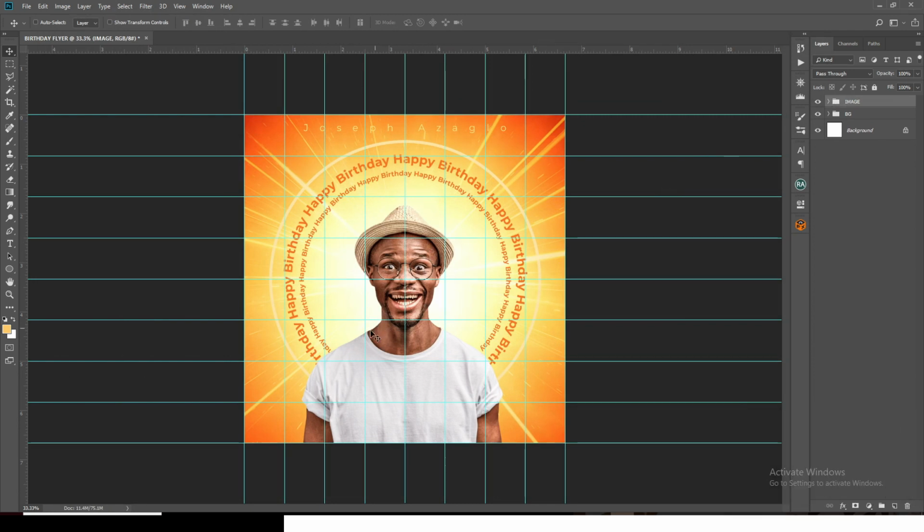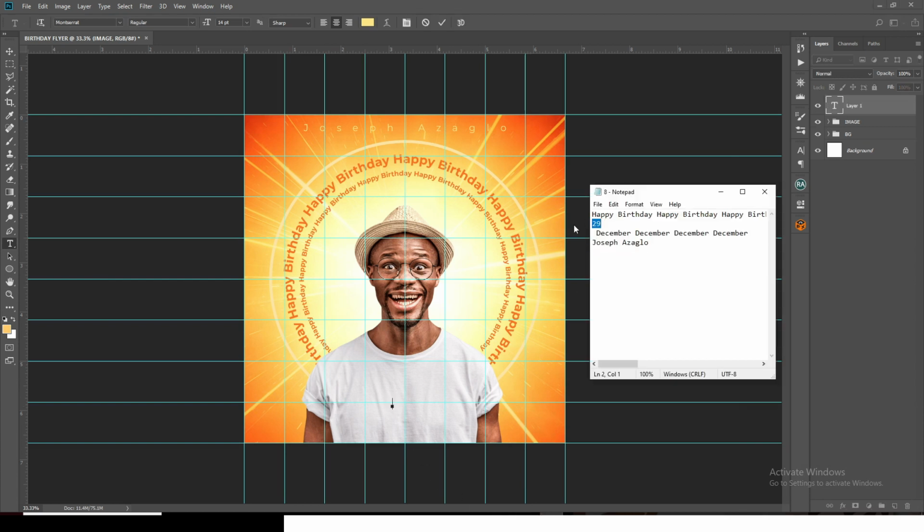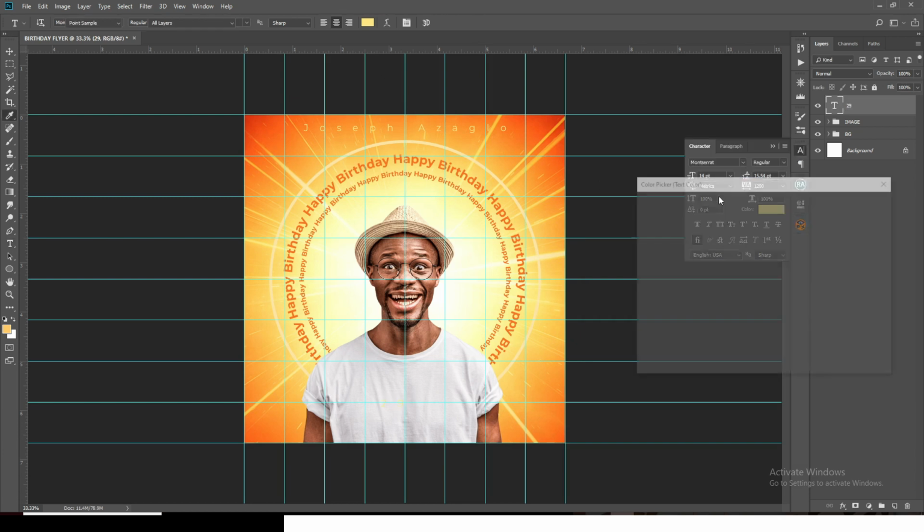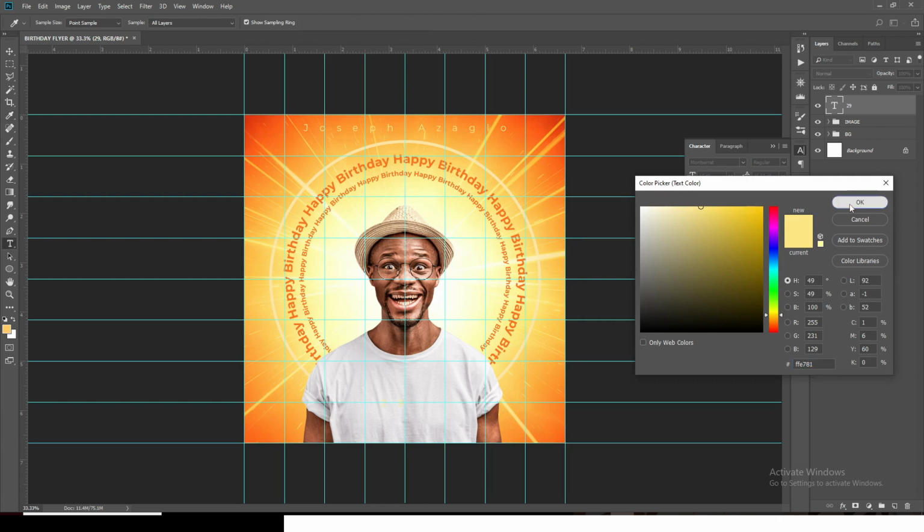And now let's go and let's give you some dates here. I'm going to click on my text tool and I'll type somewhere here, and then I'm going to pick that one, Control C, and I'm going to paste it in there. Okay, for the meantime, let's just give it color black for now, just for now.